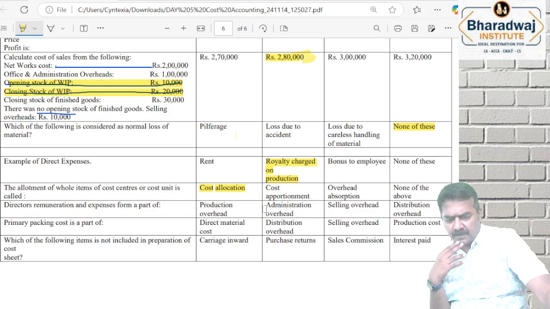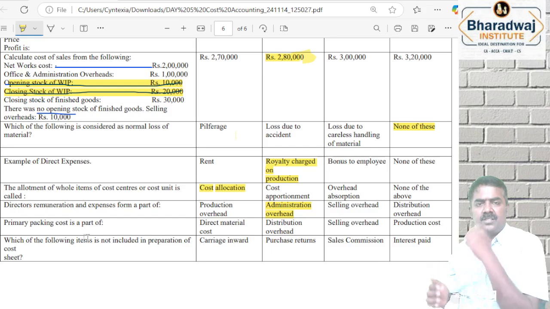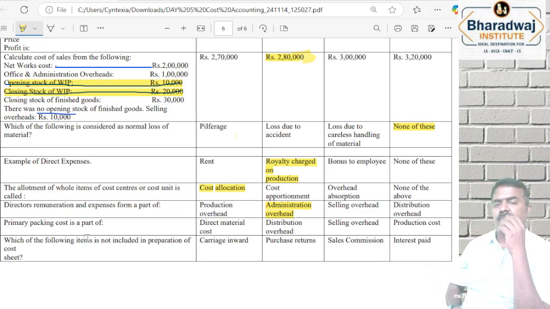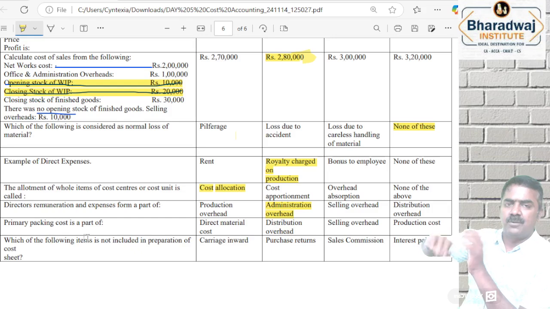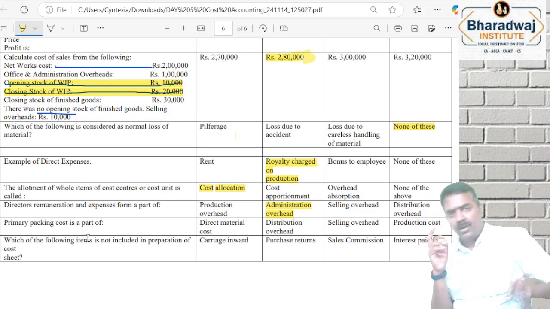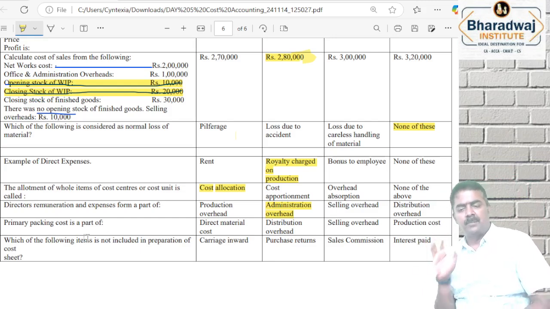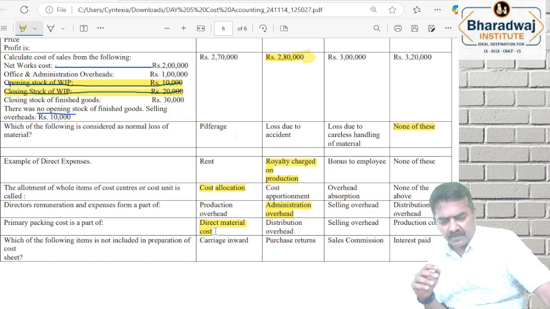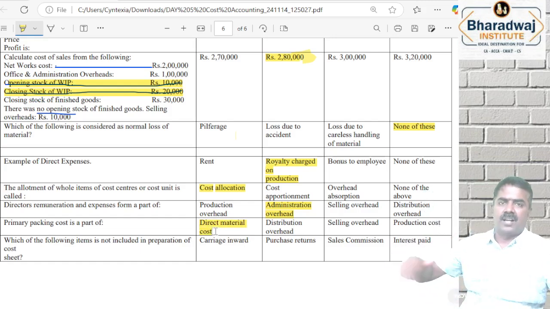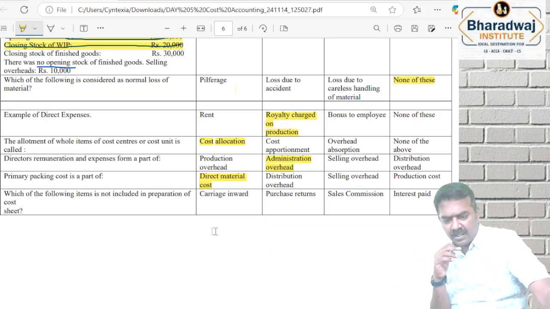Director's remuneration is part of administrative overheads. Primary packing na see ஒரு ஆயில வந்து டின்ல பேக் பண்றது. That is for preserving the quality. Anything done to preserve the quality we call it as primary packing. ஒரு டூத் பேஸ்ட் அது ஒரு கிரிம்ப்ல போட்டு டைட் பண்ணுவாங்க, primary packing. Primary packing is part of prime cost, part of direct material cost. அதுக்கு மேல செகண்டரி பேக்கிங் பண்ணுவாங்க, ரேப்பர் அட்டாச் பண்ணுவாங்க, ஒரு கார்ட்போர்ட் பாக்ஸ் மாதிரி பேக் பண்ணுவாங்க. That is for selling. Primary packing is part of direct material cost.